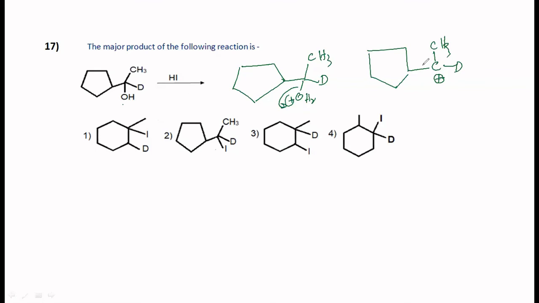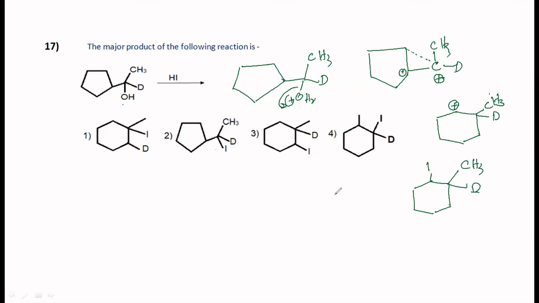Now, ring expansion happens, this will form a bond with this. Therefore, this carbon gets a positive charge, and hence it is going to become a 6-membered ring. You have got CH3 here, and then the D is bonded to the same carbon, positive charge here, or here, whichever side you want. And then I minus will come and form a bond with this positively charged carbocation. So your I should be there, and then CH3, and then D.